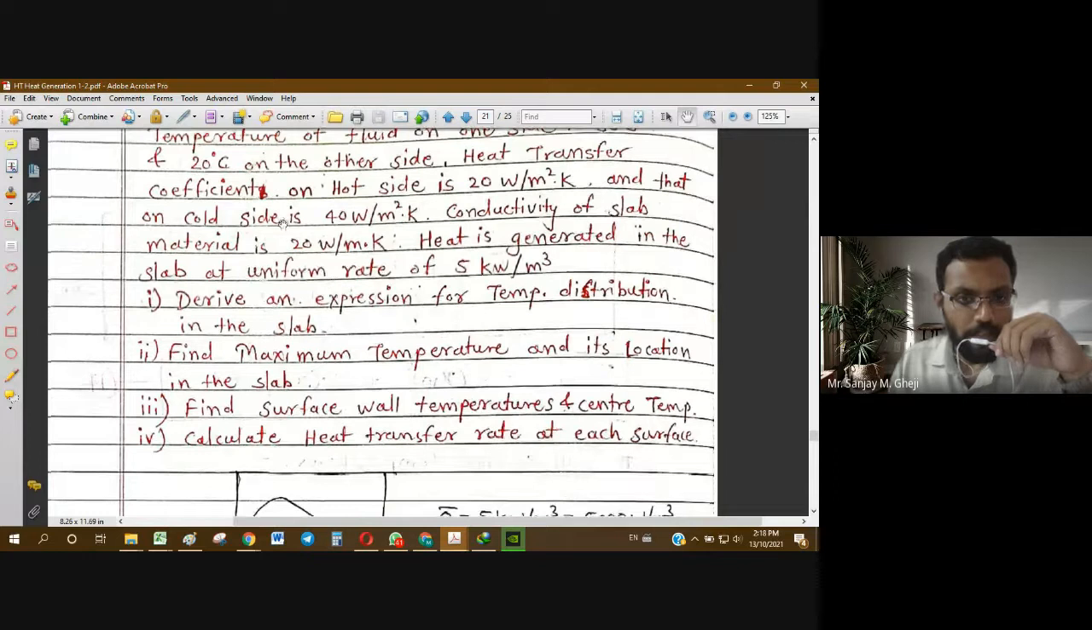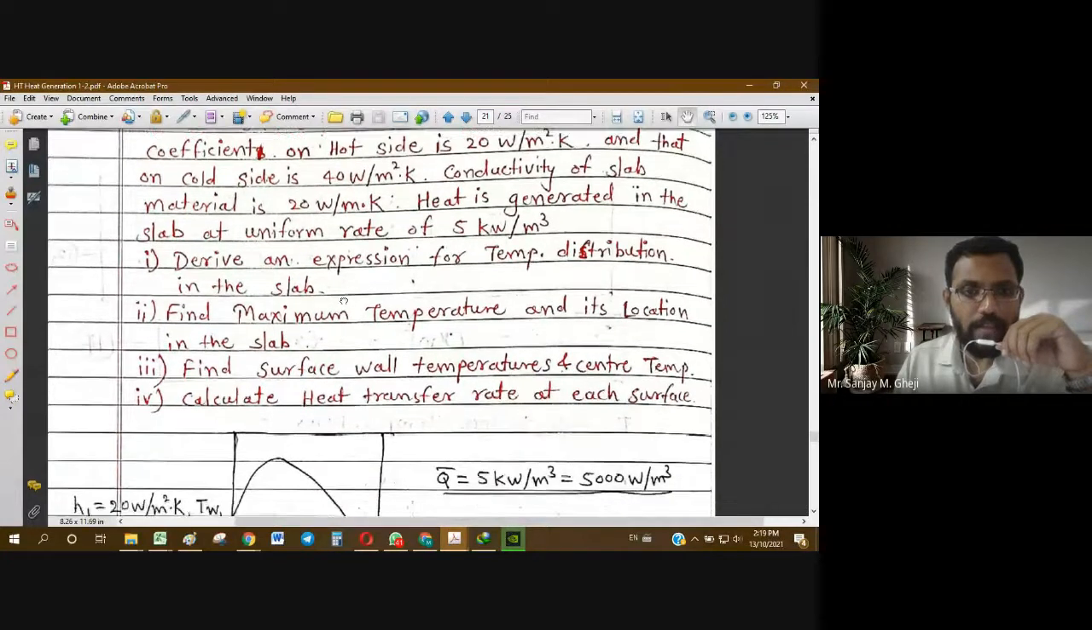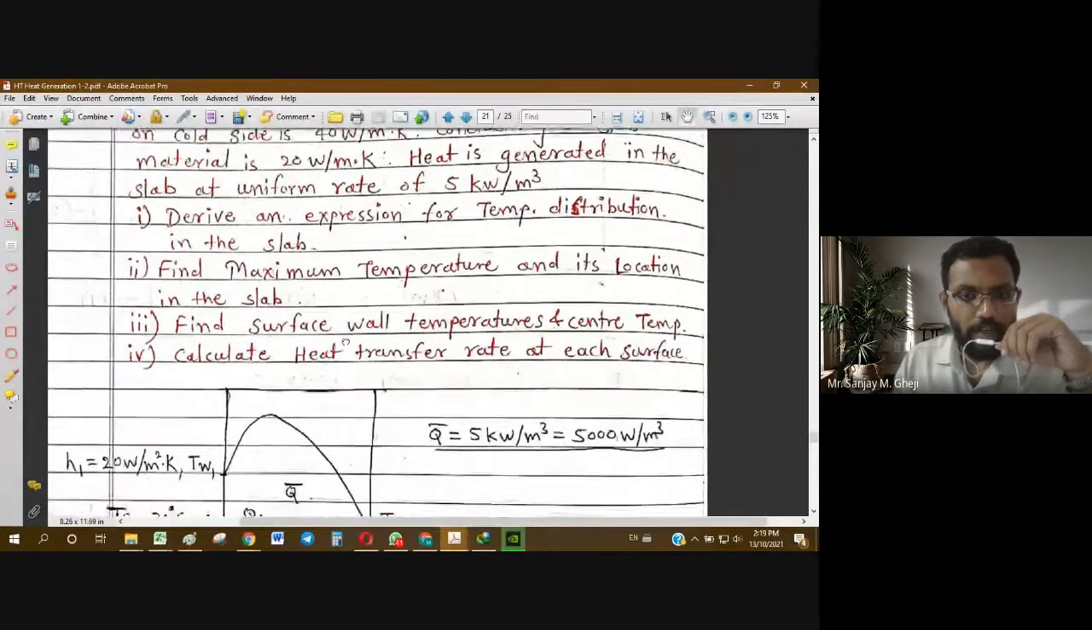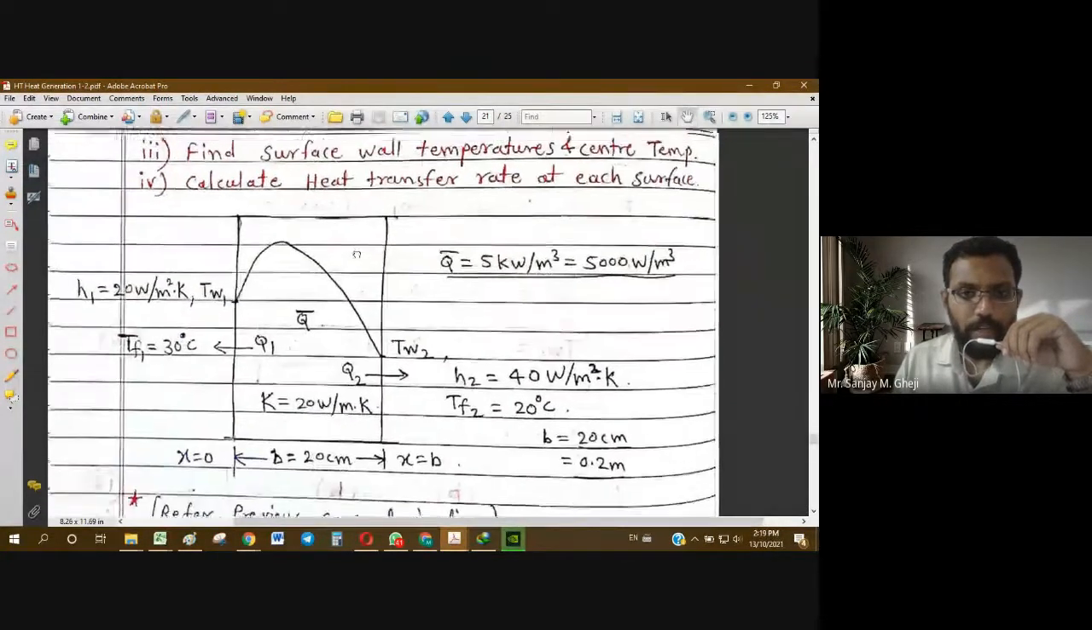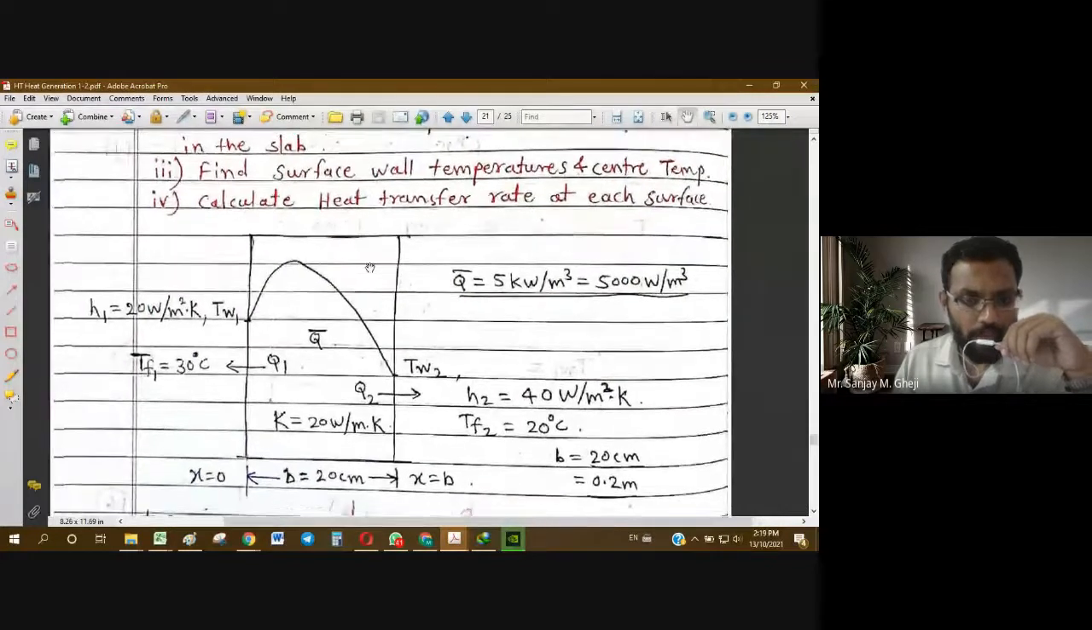The conductivity of the slab material is also given, 20 watt per meter Kelvin. So all the necessary inputs are given. Now we have to proceed with the mathematical process. In this way we can sketch the given case.